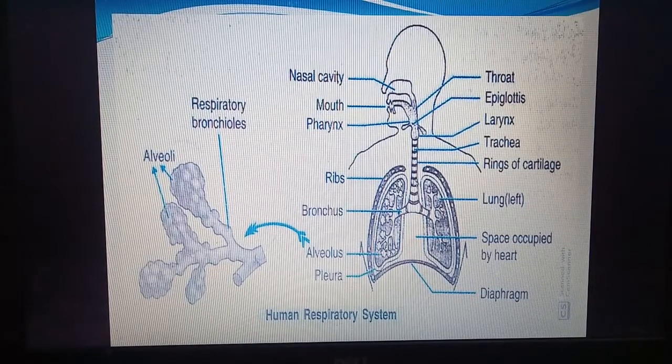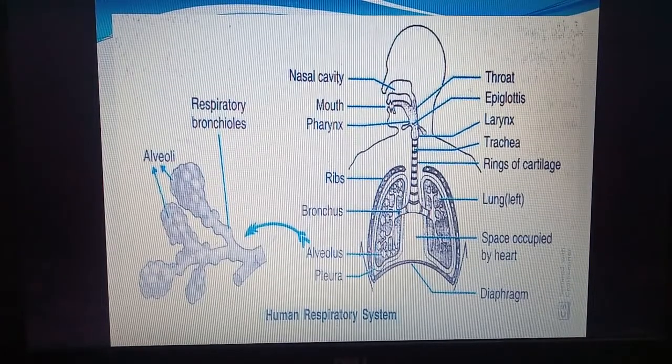Then the trachea divides into two parts which are called bronchi or bronchus. Bronchus is singular and bronchi is plural. Then the bronchus divides into bronchioles. There are many branches which are called bronchioles, and the bronchioles end in alveoli or air sacs.